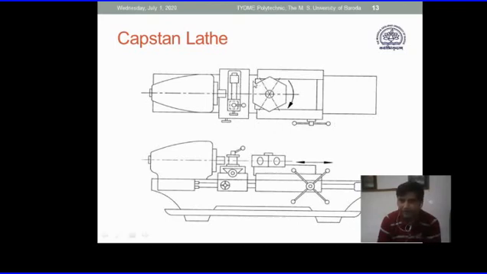So if we say these are the 6 faces, and on each face one tool is mounted, then 6 tools can be mounted on this hexagonal turret and 4 tools on this tool post, 4 tools on the tool post which is mounted on the other side. Now the problem with this machine, after mounting these 14 tools, is that we should be able to switch over from one tool to another tool, and this switching operation is done by a mechanism called the indexing mechanism,